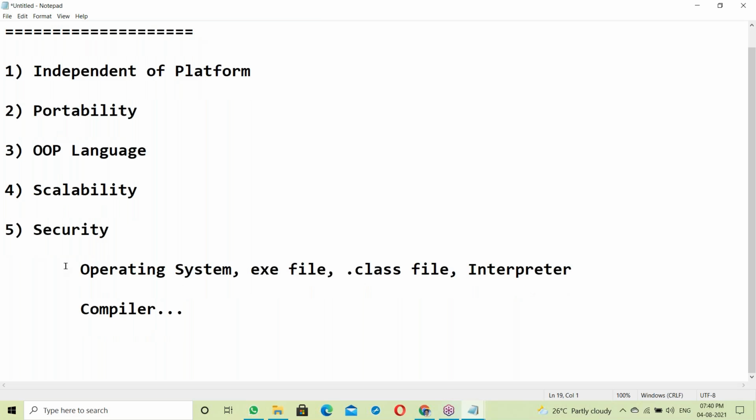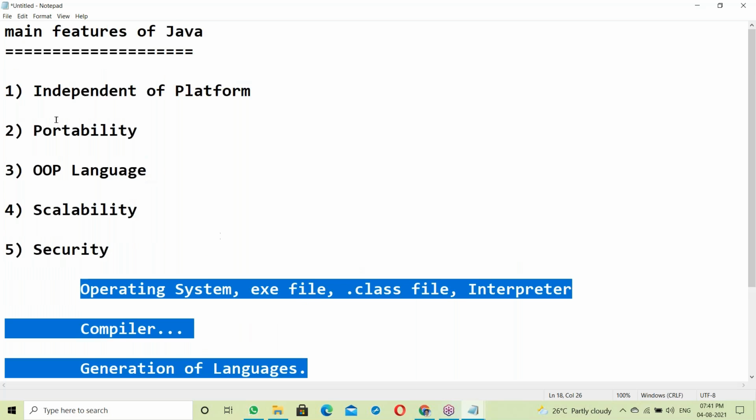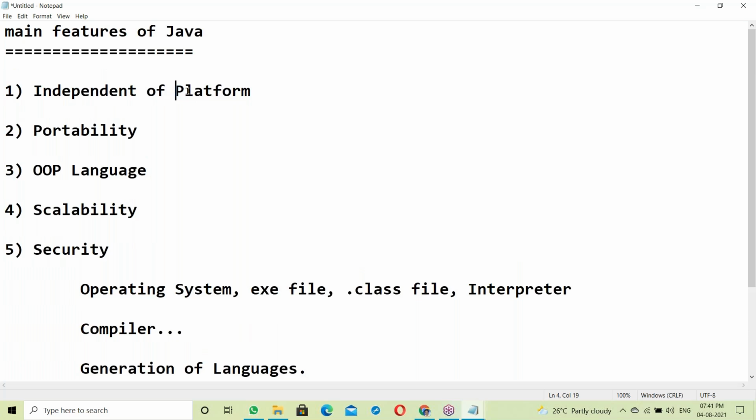So first of all, about operating system, about exe file, about dot class file, about interpreter, next compiler, and next generation of languages. You must have this idea just to understand independent platform.